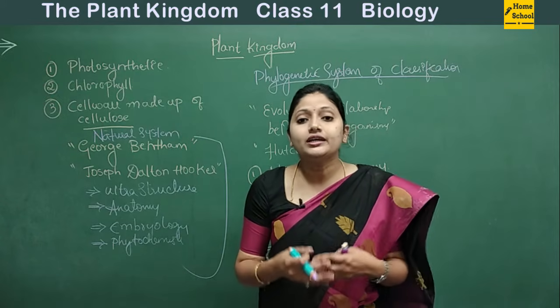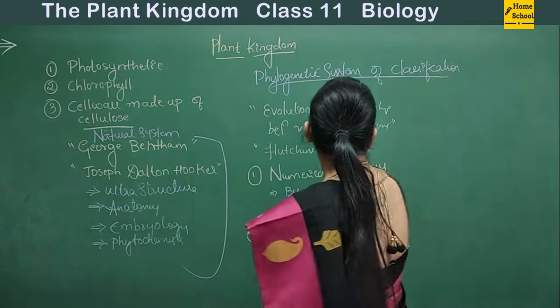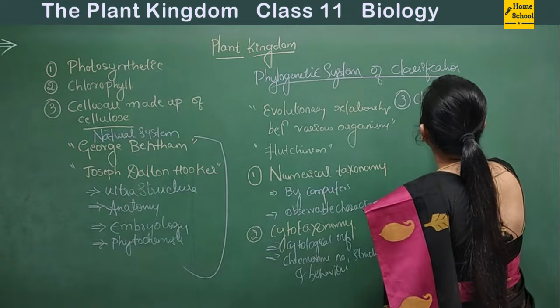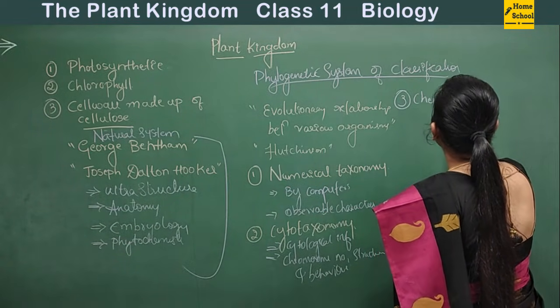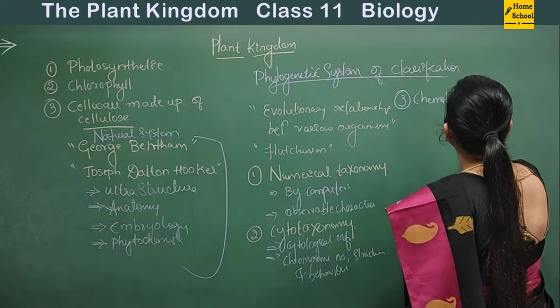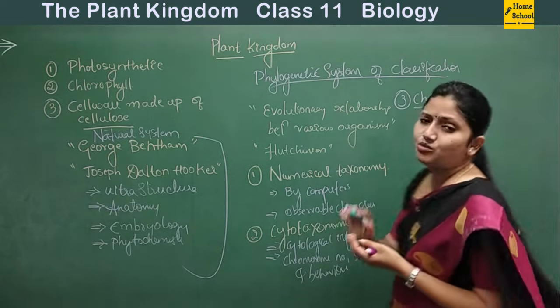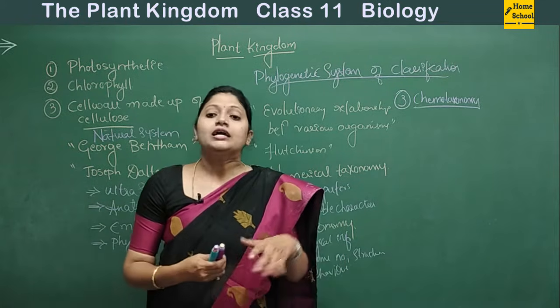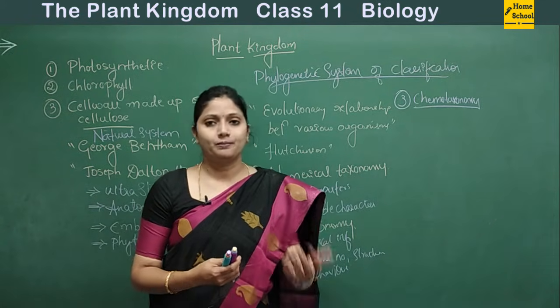Third one is the chemotaxonomy. We will write it here. Third one is the chemotaxonomy. So what does this mean? Chemotaxonomy, again the name suggests this. Here we are mainly speaking about the chemical constituents of the plants.